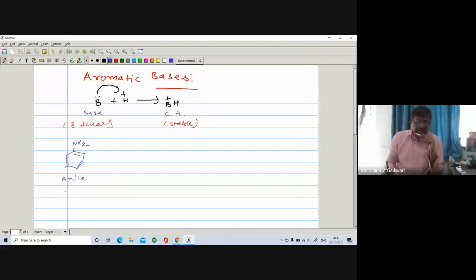They may ask that this aniline is a weak base. It is a weak base.